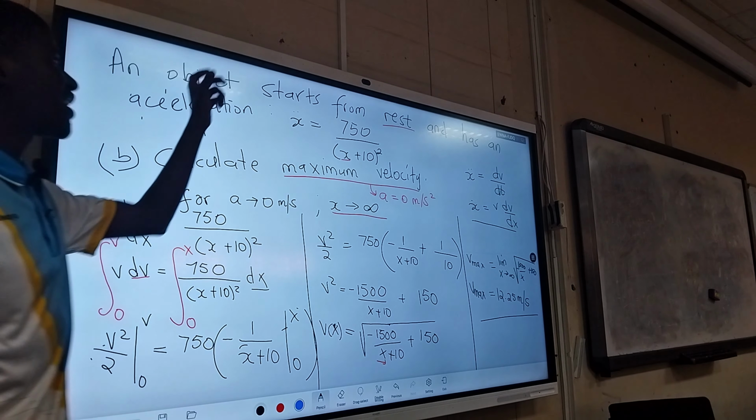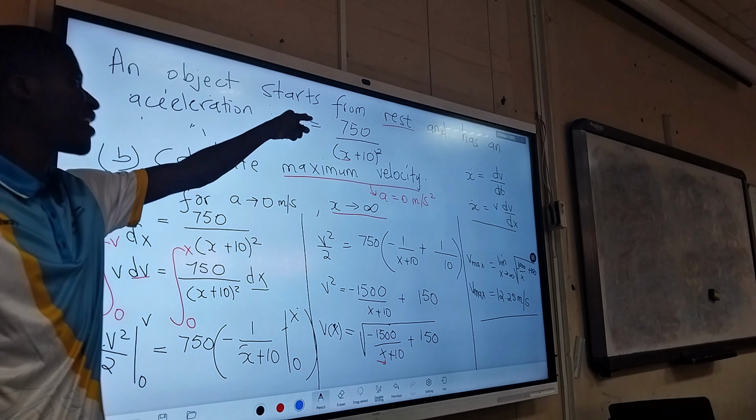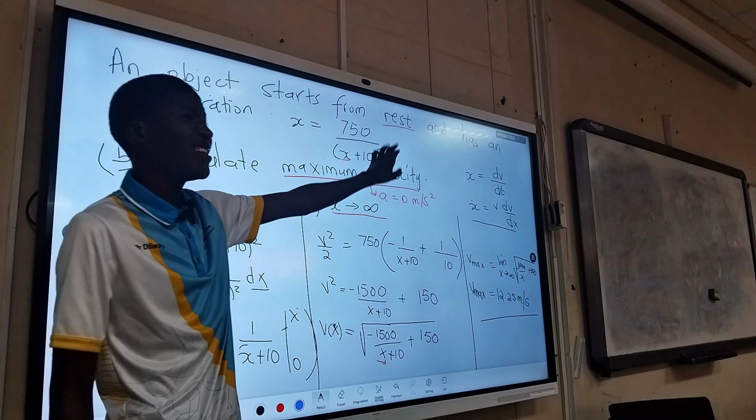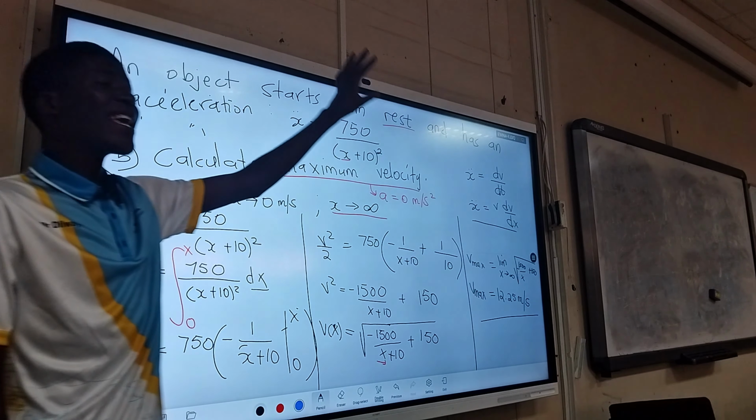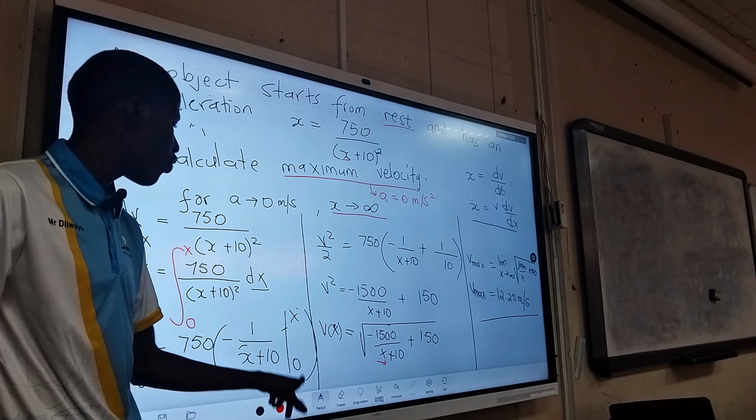We have an object that starts from rest and has an acceleration x double dot equal to 750 over (x plus 10) squared. Remember, we say acceleration can be expressed in two ways.